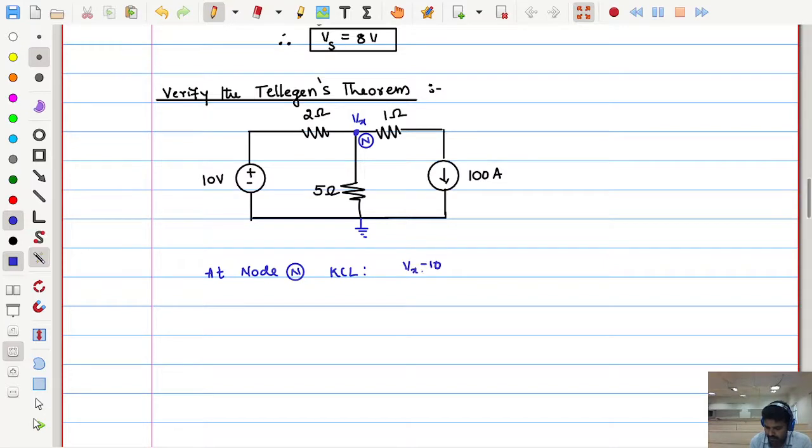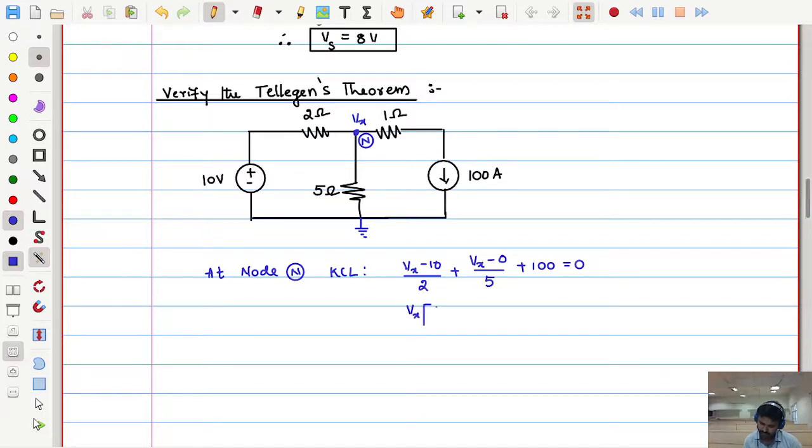Vx minus 10 divided by 2 plus Vx minus 0 by 5 plus 100 is equal to 0. This branch current is 100 amperes. These branch currents are Vx minus 10 by 2, Vx minus 0 by 5, like that. How much is Vx? See how much we will get.